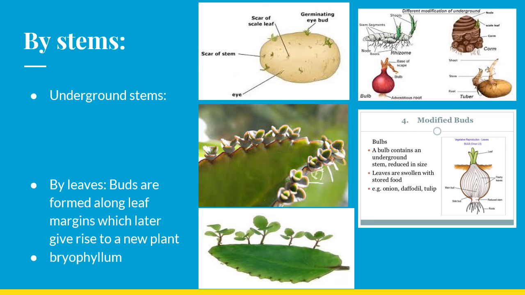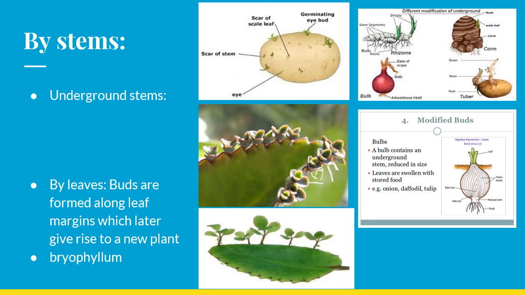Next, it is by stem, mostly underground stems. Here we can see onion, tuber, that is potatoes, as well as buds, the corm, and then the rhizome. All these things, what takes place?